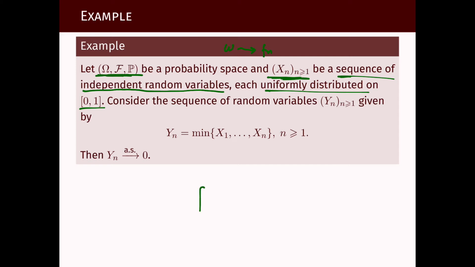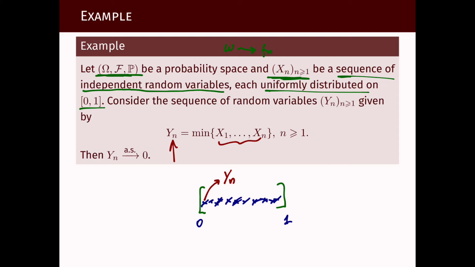So what is this probability space? It's a probability space where it's possible to define just a bunch of uniform variables arriving all the time on this interval from 0 to 1. So we have these infinitely many arrivals of points in this interval between 0 and 1. They are independent. And now we consider Yn to be the smallest among the first n terms in this sequence. So here is my Yn. It's just the smallest of all of them.